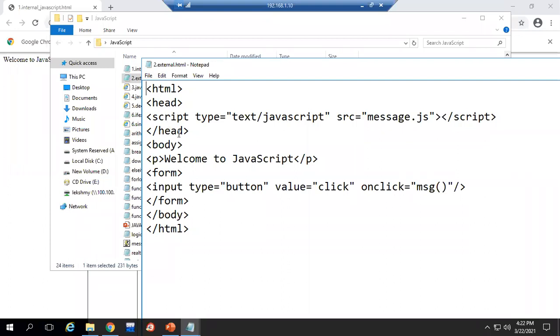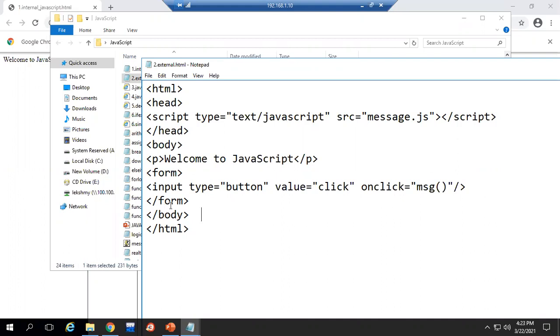So it is preferable to use the script in the head tag. It is better if they are external files, then we use it in the head tag. Otherwise it is not compulsory. You can use it in your body also. So script type equal to text/javascript, and for src, the source, we have given our external file name. See, message.js.